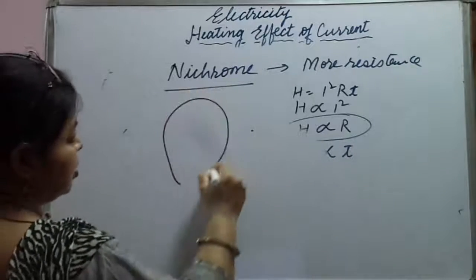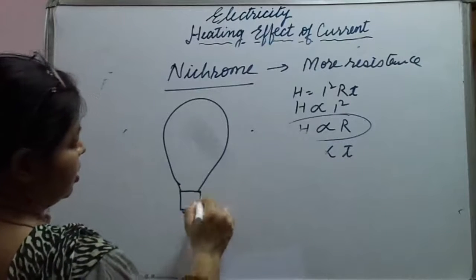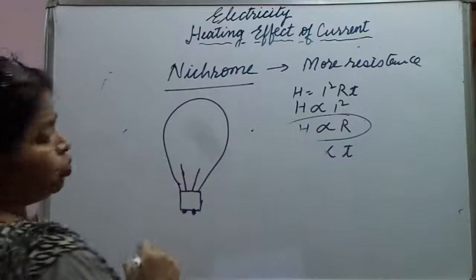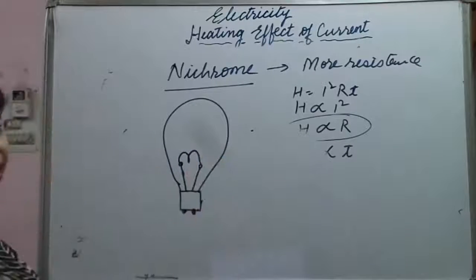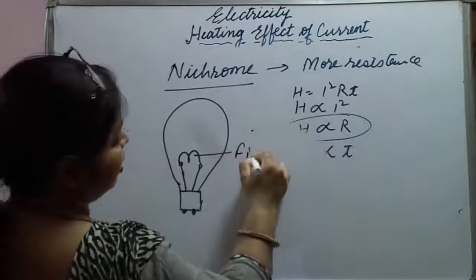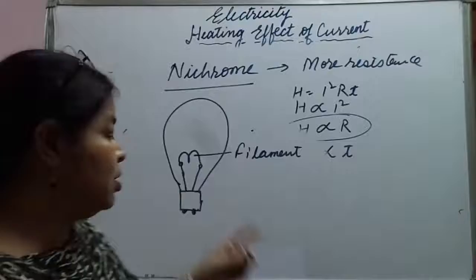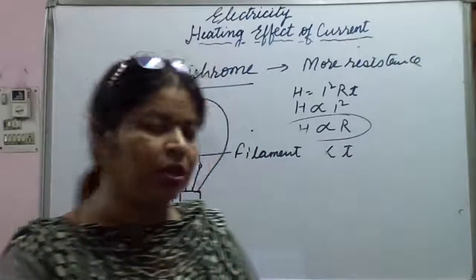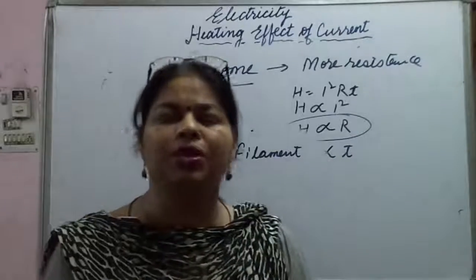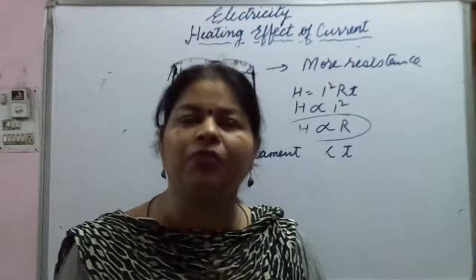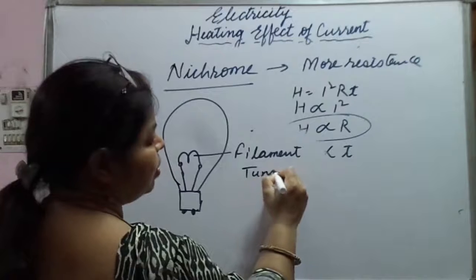A bulb, and in this you will see that there are two wire-like loops, and in that the wire is like this. This is called the filament. Now this filament, as soon as electric current passes through it, what happens? Again the same concept is being used here, but the thing that differs is that the filament is made up of tungsten.